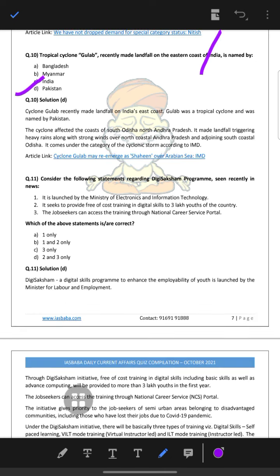Next, consider the following statements regarding the Digi Saksham program seen recently in the news. It is launched by the Ministry of Electronics and Information Technology. It seeks to provide free-of-cost training in digital skills to 3 lakh youth of the country. The job seeker can access the training through the National Career Service Portal. Digital skills and the National Career Service Portal are correct, but it is not launched by the Ministry of Electronics. This is not true.